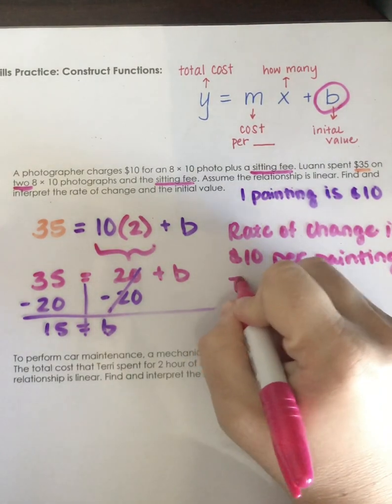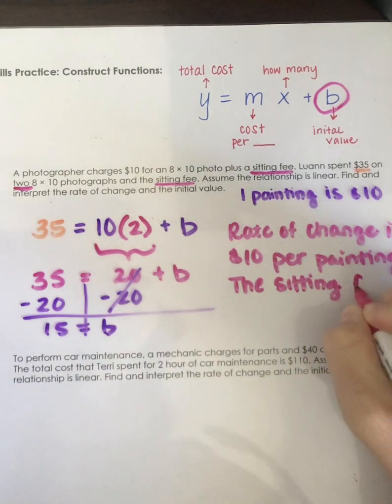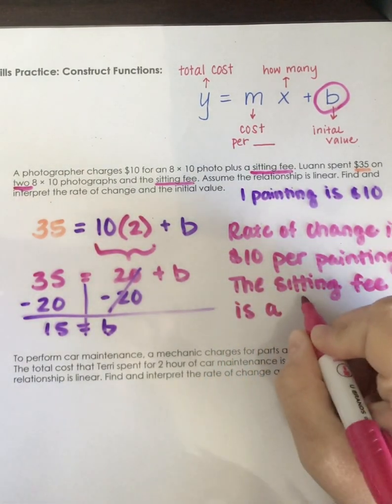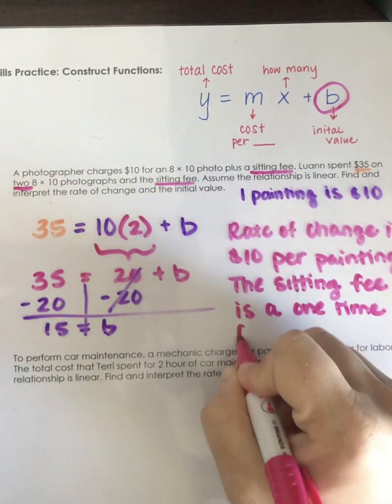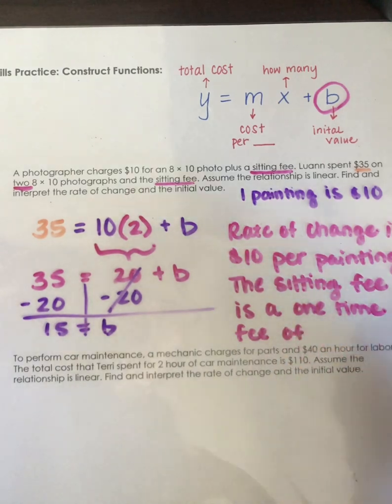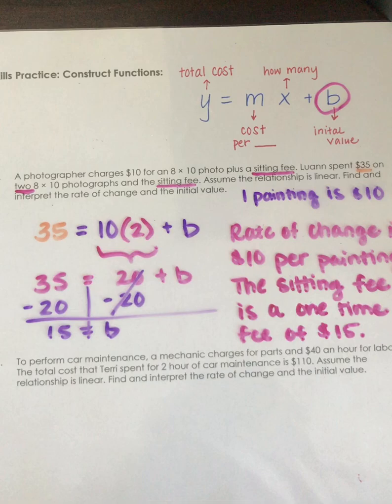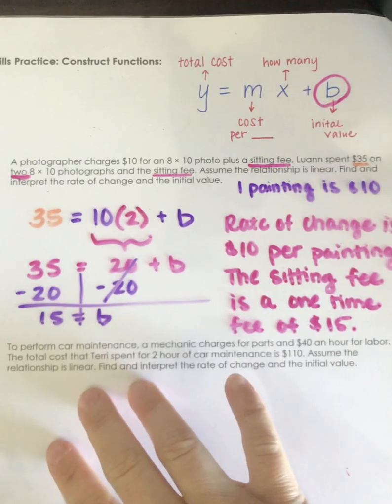And I know the sitting fee is a one-time fee of $15. You can really write that however you want, but that is interpreting the rate of change, which is the price per whatever you're dealing with, so per painting in this case, and the sitting fee that we found by doing the math over here.